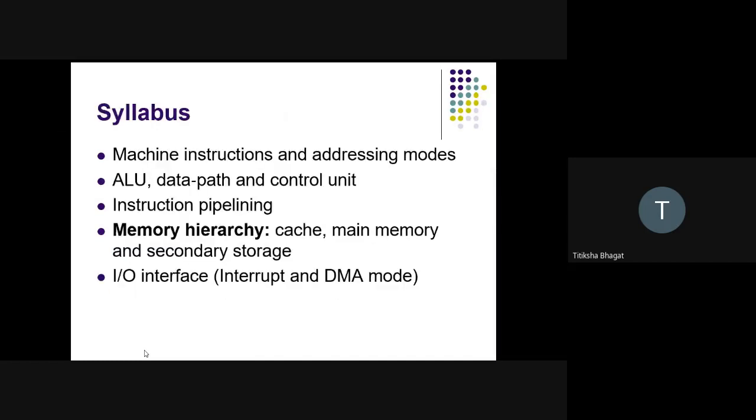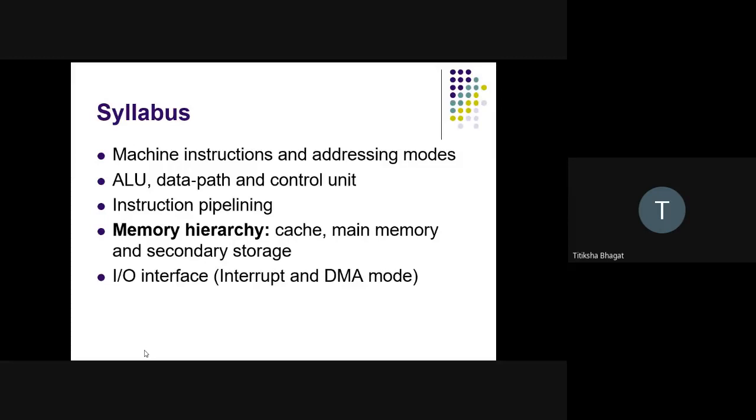This is the syllabus for computer architecture and organization, the important topics. Questions will be asked based on these topics. Topic number 1 is machine instruction and addressing mode. The next is ALU, data path and control unit.